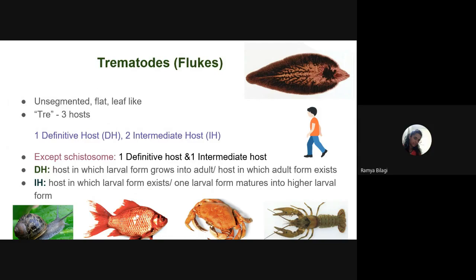So today I'll be talking about the trematodes. Especially the flukes, that is, blood flukes, I'll be discussing.